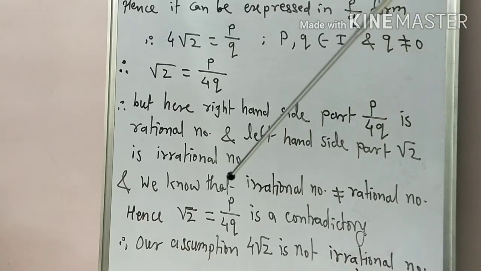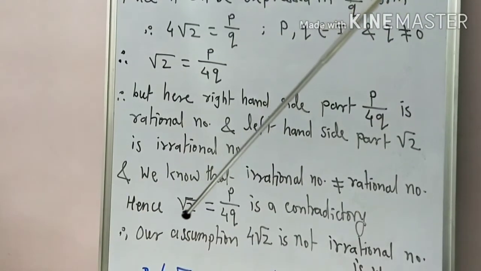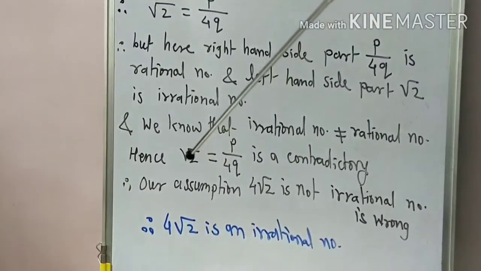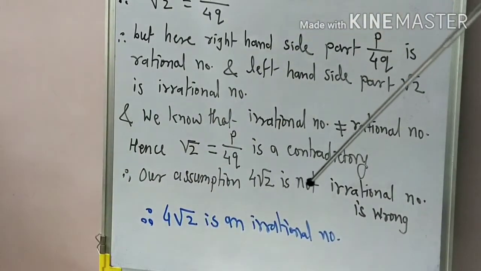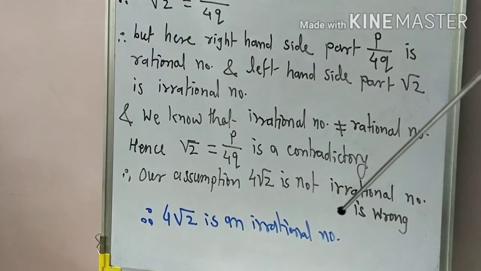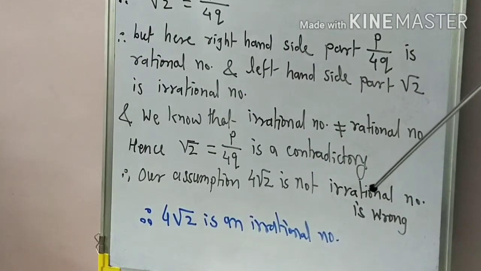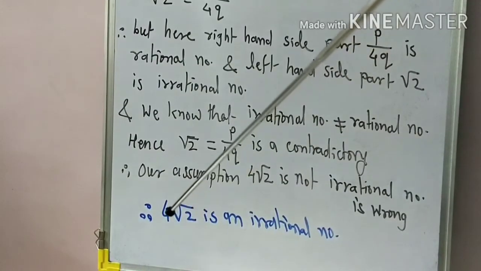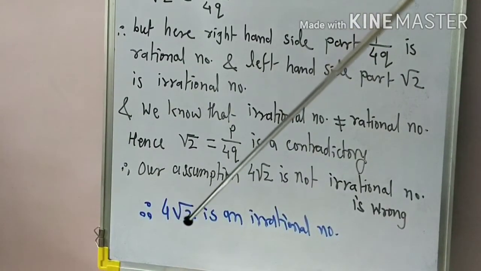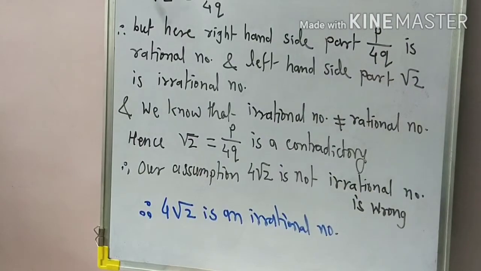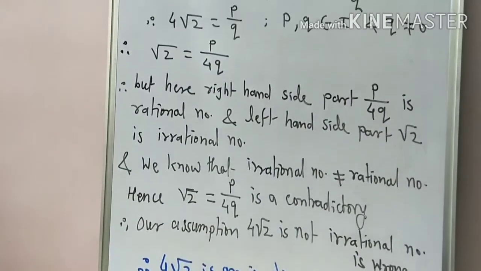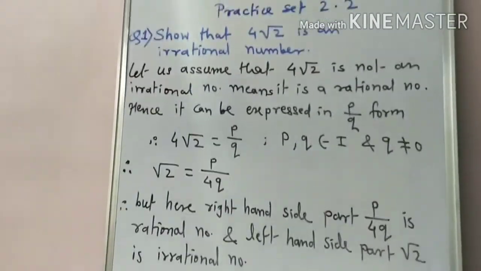Okay, and why we get so? Because our assumption is wrong that 4 root 2 is not irrational number is wrong. And if it is not irrational number, then what we can say, that given number 4 root 2 is an irrational number. So this is the example of indirect method.